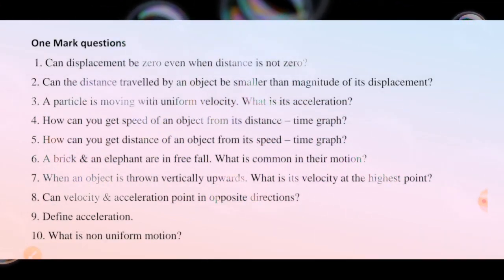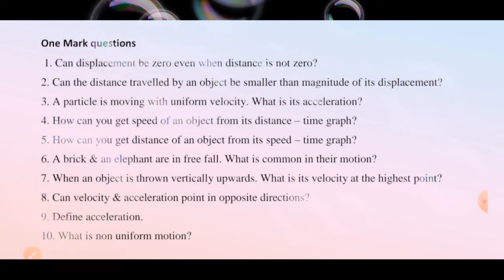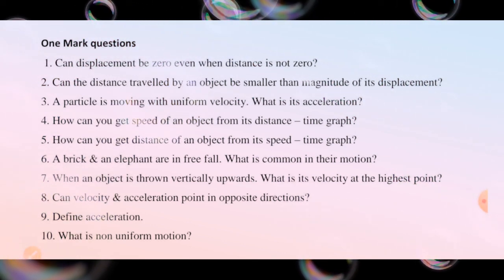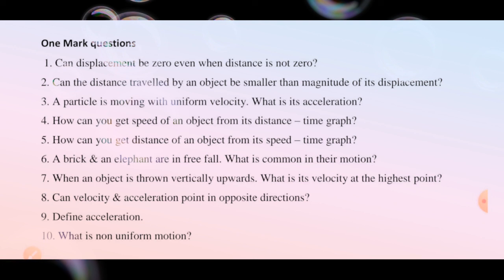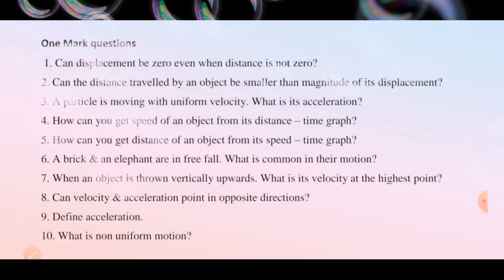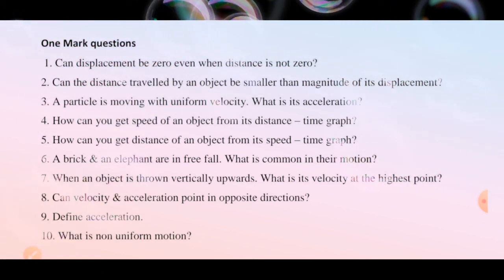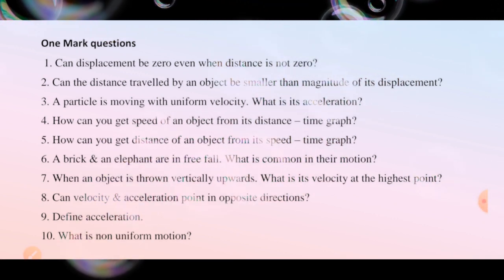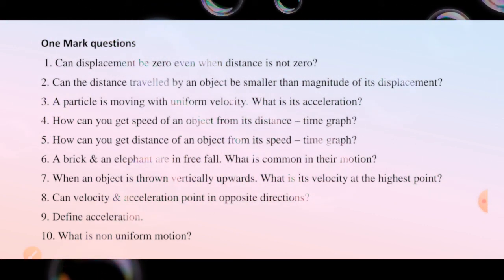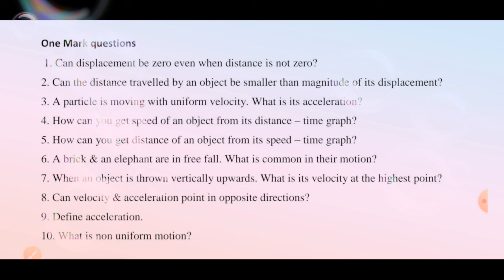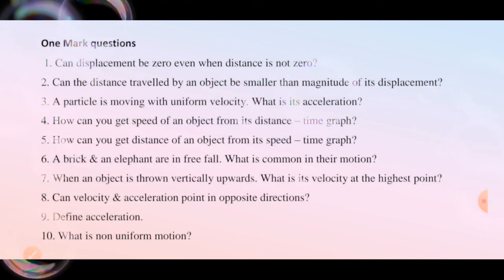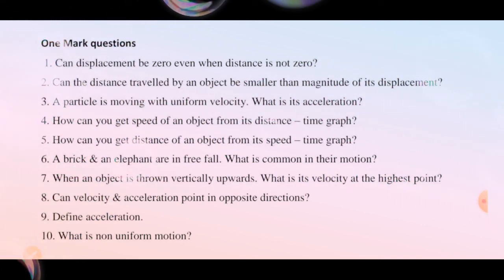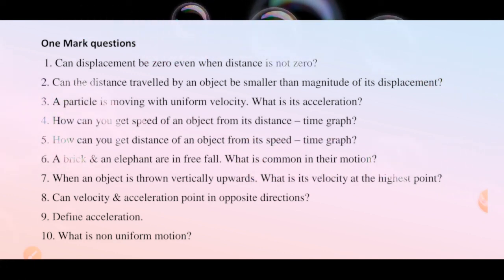Distance can be calculated from a speed-time graph by calculating the area under the curve. Because speed equals distance by time, therefore distance equals speed into time. So by calculating the area under the line, we can calculate the distance of an object.